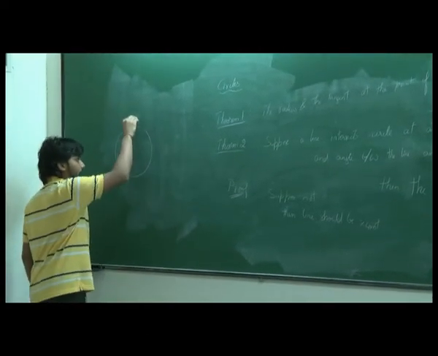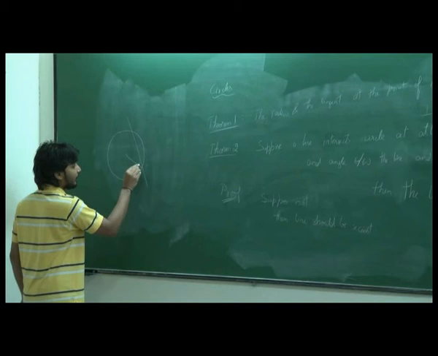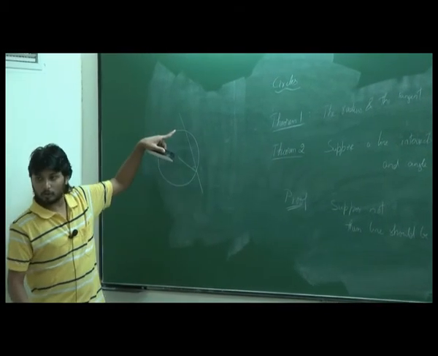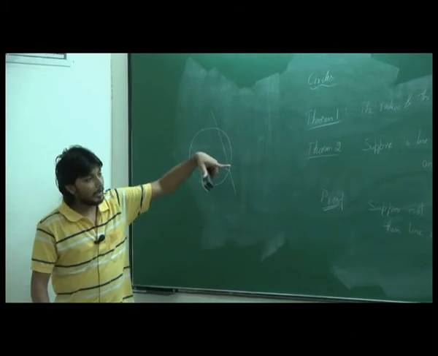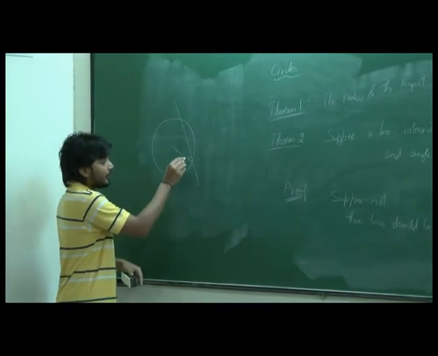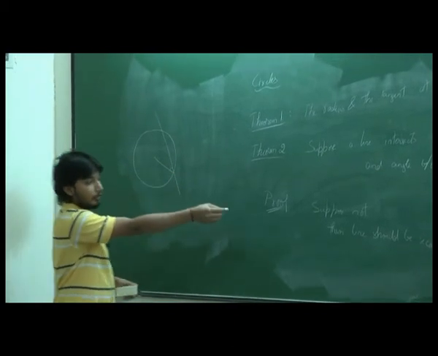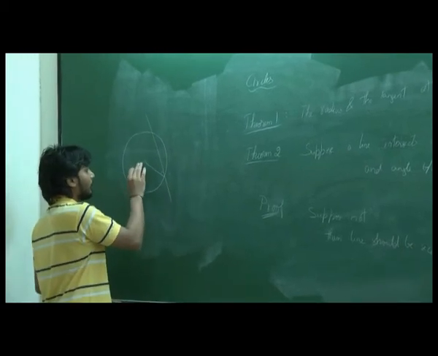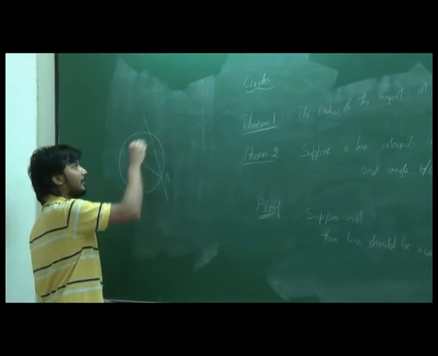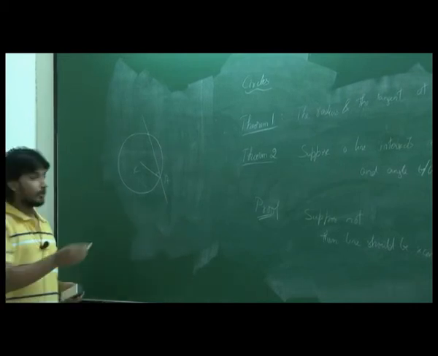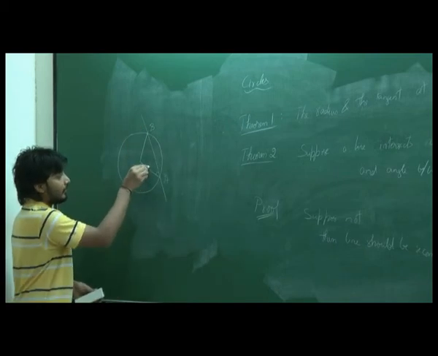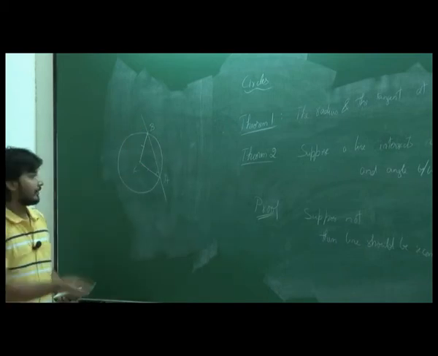So there is a circle, there is a secant, but at this point it is making 90 degrees. This is what the theorem is telling, right? It is intersecting at least at one point. There are 2 points, and the angle between the radius and the tangent is 90 degrees. But since we assume that the theorem is not true, it becomes a secant now. Let's call this CA. So it is intersecting at another point, right? Let's join that. That will be 90 degrees. That's not possible.